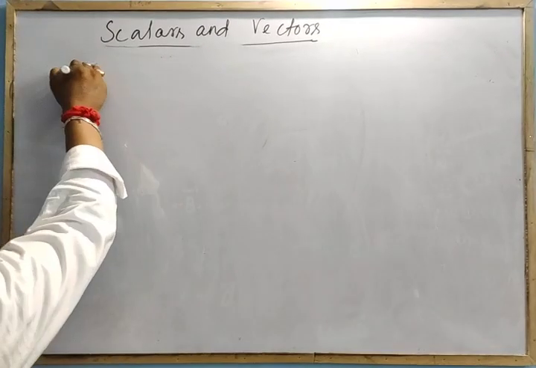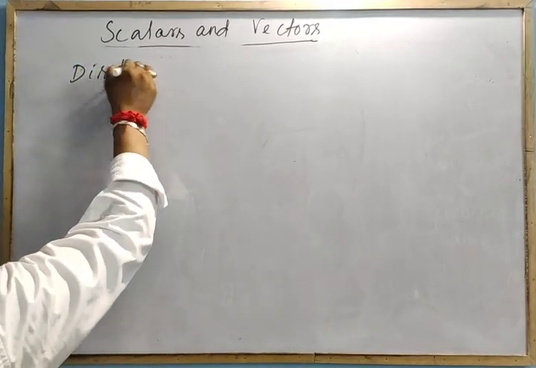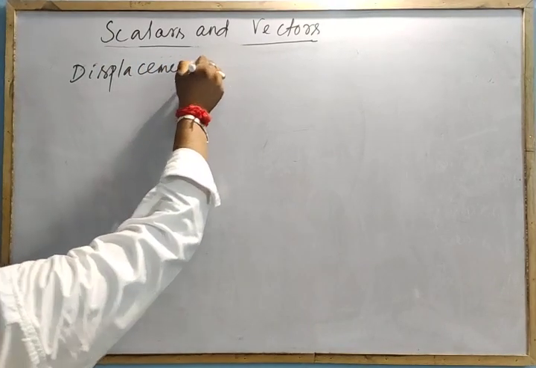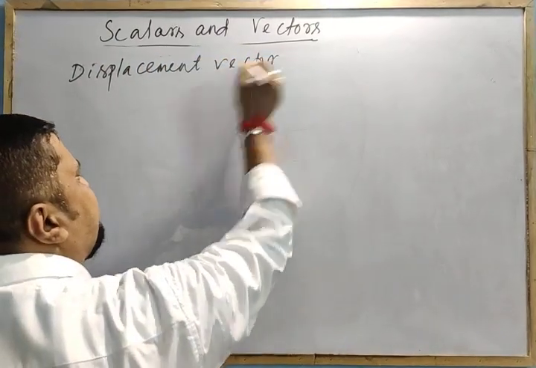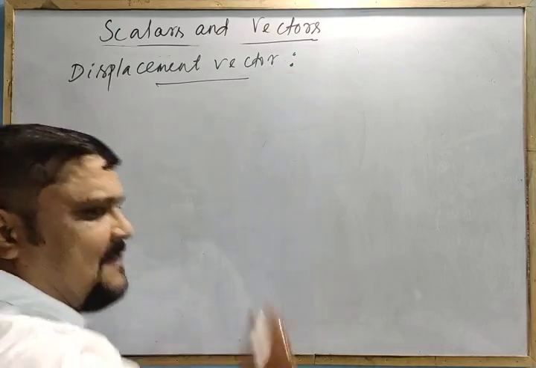Now go for the displacement vector. What is the displacement vector?